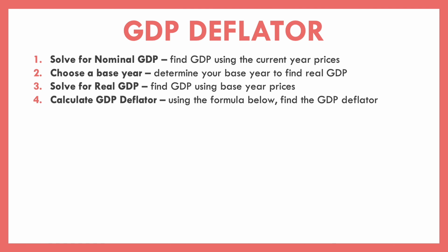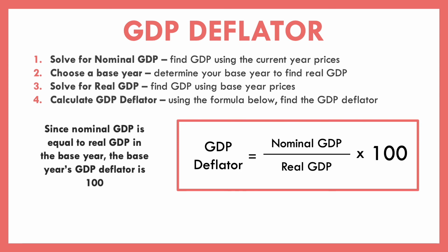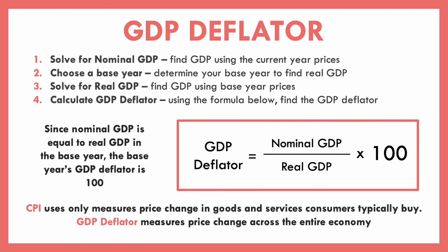Again, this is just going to be an index. And so our GDP deflator is equal to our nominal GDP in a given year divided by the real GDP in that given year times 100. And again, since nominal GDP is equal to the real GDP in whatever our base year is, the base year is always going to be 100. But like I said, the difference between the two is the CPI only measures price changes in goods and services that consumers typically buy. GDP deflator measures price changes across the entire economy.